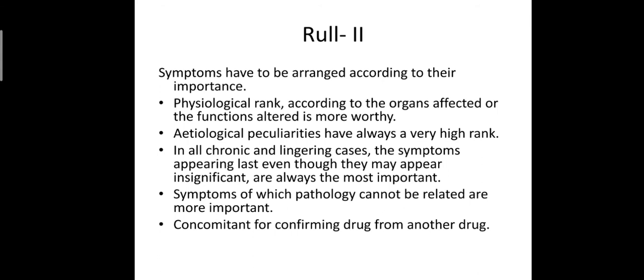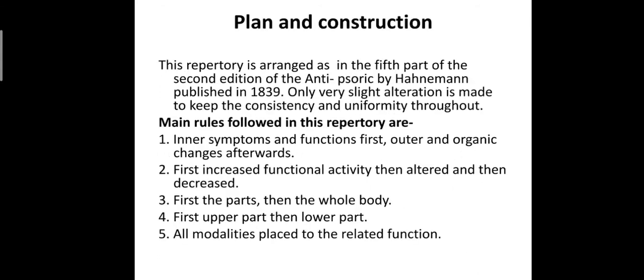In all chronic and lingering cases, the symptoms appearing last, even though they may appear insignificant, are always the most important. Symptoms of which pathology cannot be related are more important, concomitants for distinguishing one drug from another drug. So this is rule 1 and rule 2.